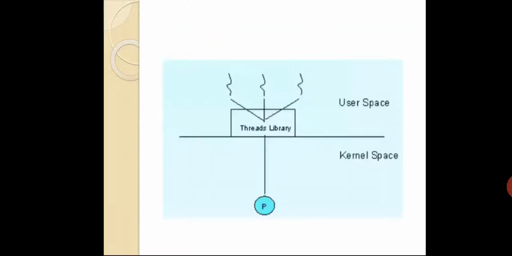So this is how you can imagine user space and kernel space. In user space, there will be a thread library. Based on the thread library, you create your own threads, and multi-threading concepts can be achieved. But when we talk about kernel space, there will be some processes, and each and every process will be running with the help of the operating system. So these are the concepts of threads. You can list out some points for threads, and revisit the images I have shown for single thread and multi-threading, and see user space and kernel space, or user thread and kernel thread.